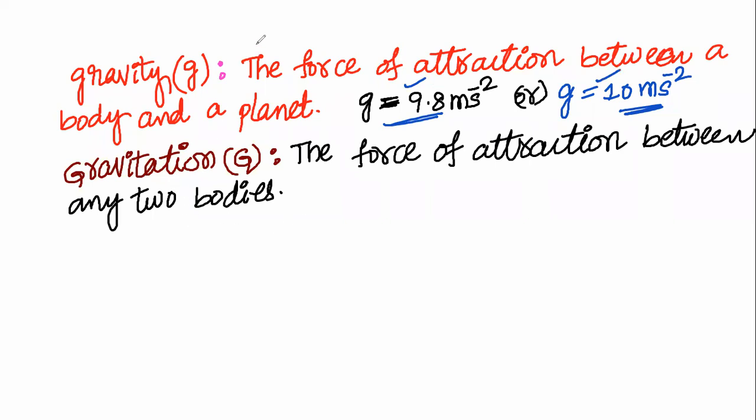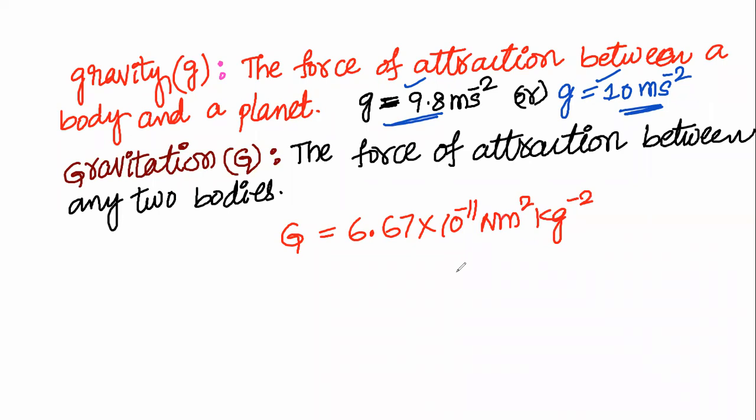What is the universal gravitational constant value? It is 6.67 into 10 power minus 11 Newton meter square per kg square.